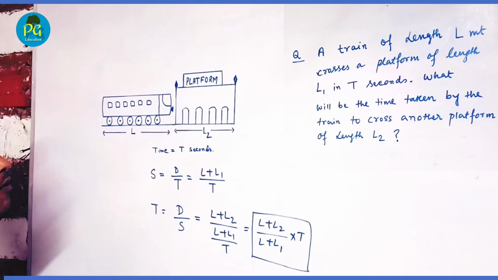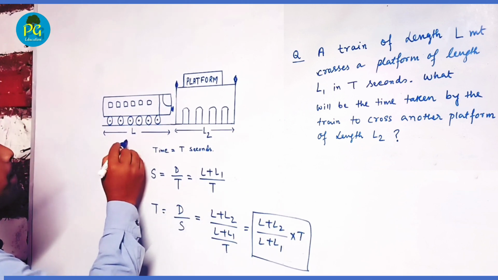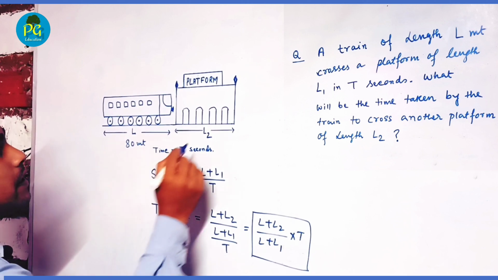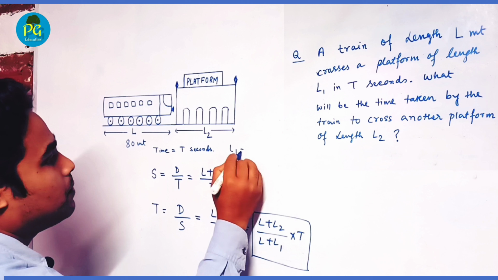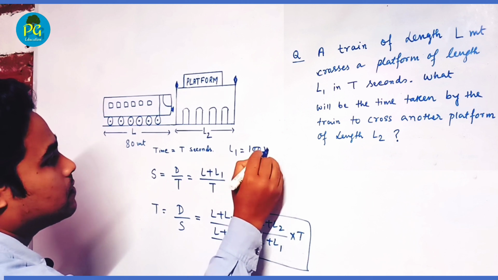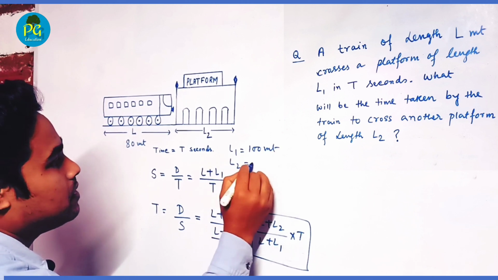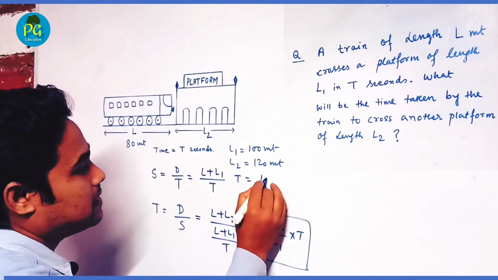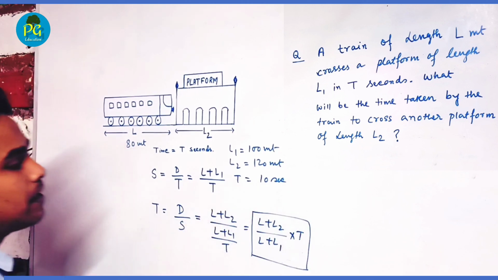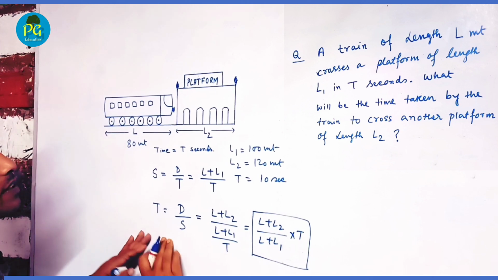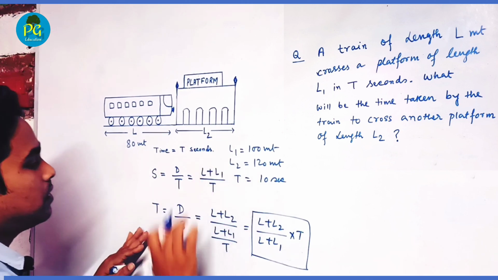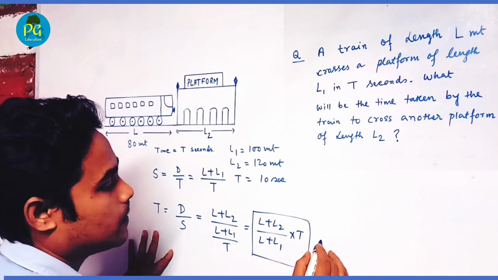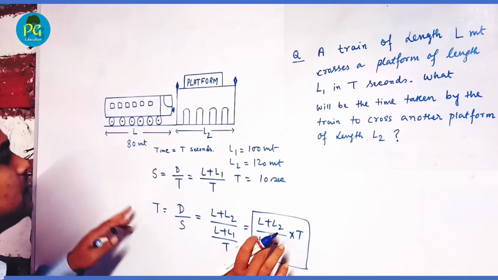Okay. Now, if the values of L be 80 meter, L1 be 100 meter, and if L2 be 120 meter and T be 10 seconds, okay, then the required time to cross another platform of length L2 will be L plus L2.